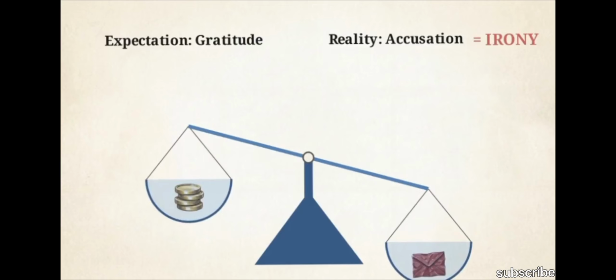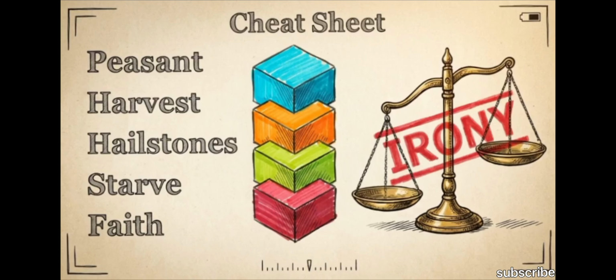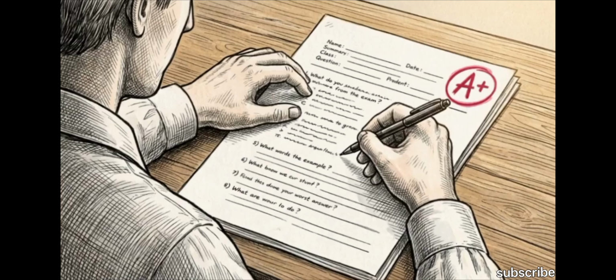The postmaster's goodwill creates an expectation of gratitude, but the reality is a hostile accusation. The outcome is the direct opposite of what the characters intended. Screenshot this consolidated summary. It brings together the 5 core vocabulary words, the 4 structural blocks, and the central thematic irony of the story. Applying this framework provides the specific evidence and structure required for literature exams, allowing you to organize complex themes into a clear, evaluative response.